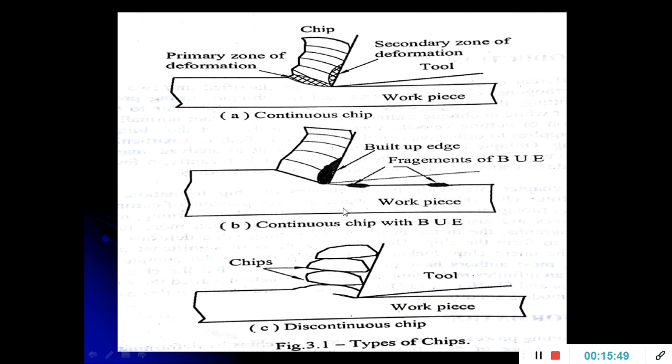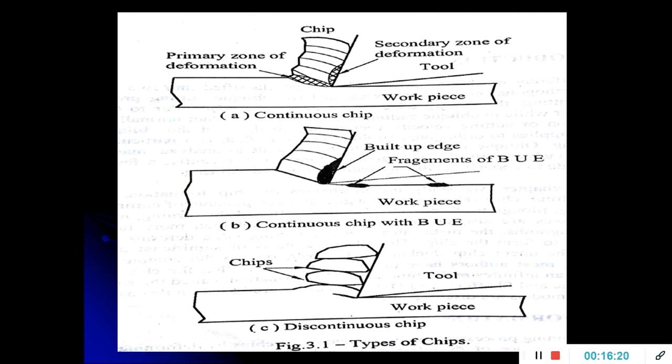Continuous chip with a built-up edge is nothing but these chips are similar to that of a continuous chip, but these are not as smooth as a continuous chip. A small amount of material is going to be adhered to the nose of a tool, and a small amount of material is going to be adhered to the workpiece during the metal cutting operation.